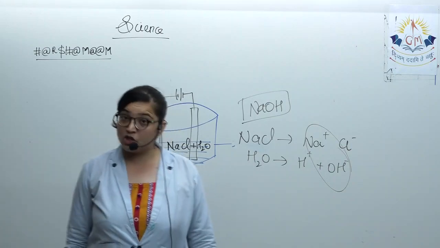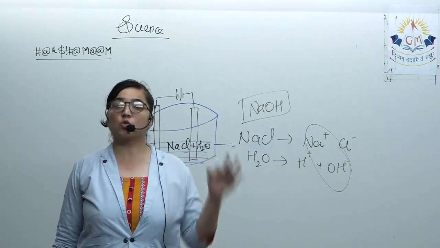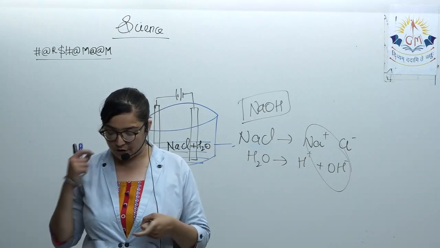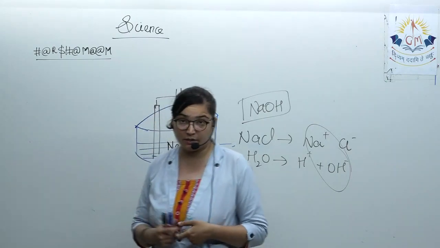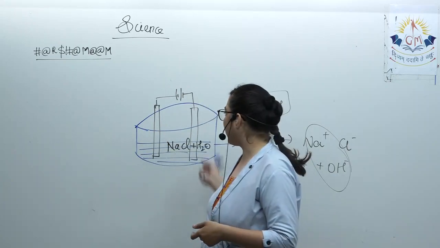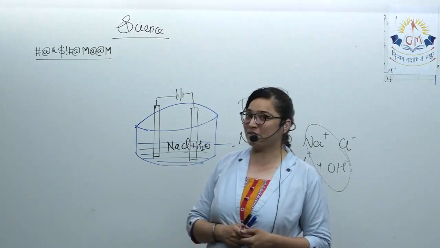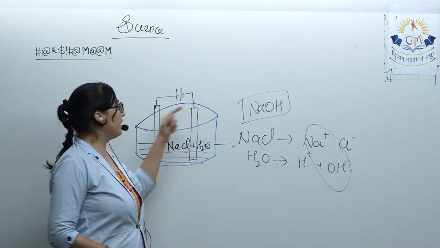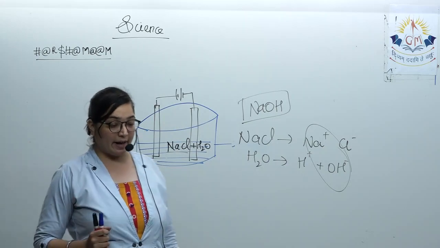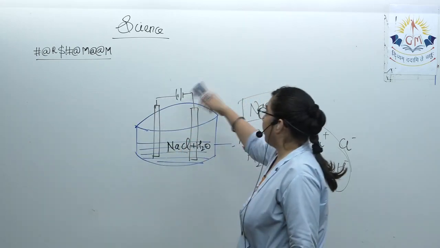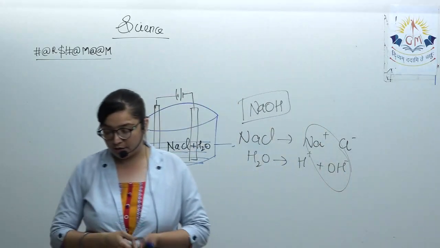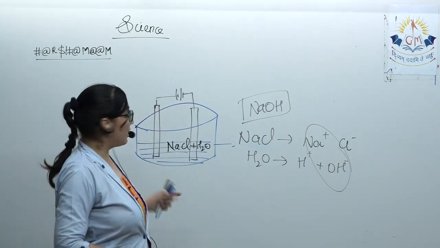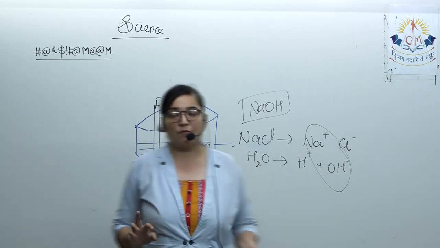Industrially, in this way, caustic soda, sodium hydroxide is formed. Here, hydrogen gas is formed also. You have studied about this. When hydrogen is formed at the cathode, we also get a byproduct. So oxygen as well as hydrogen both are formed.